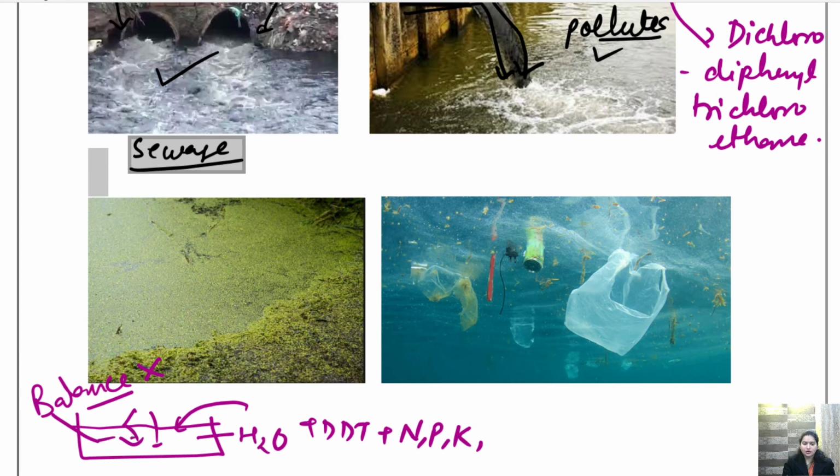The balance of water will be disturbed because now certain extra chemicals have been added in this water.